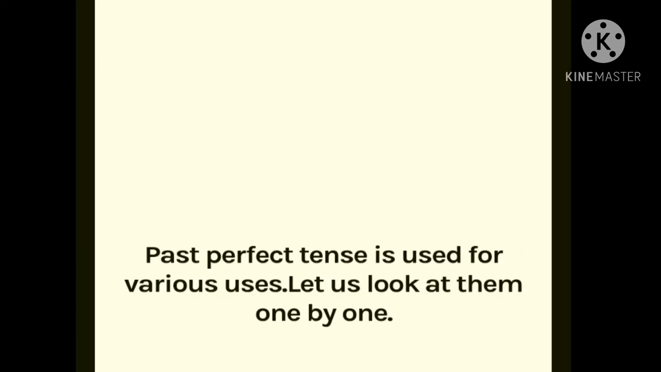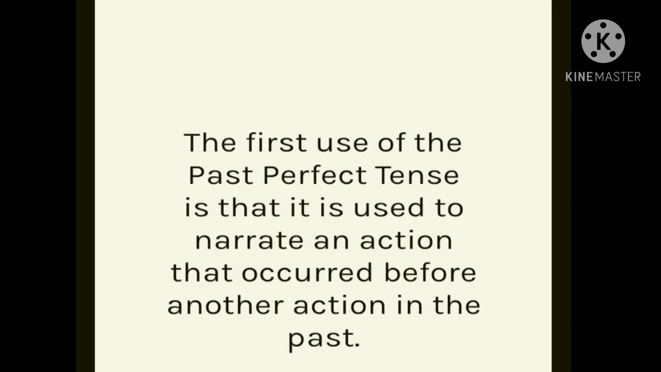Past perfect tense is used for various uses. Let's look at them one by one. The first use of the past perfect tense is that it is used to narrate an action that occurred before another action in the past.